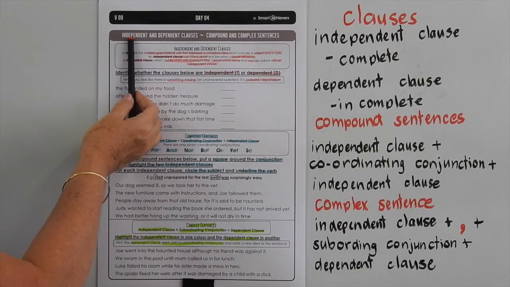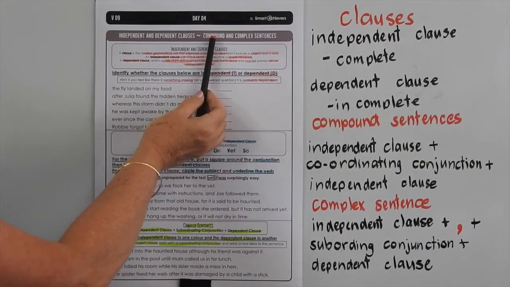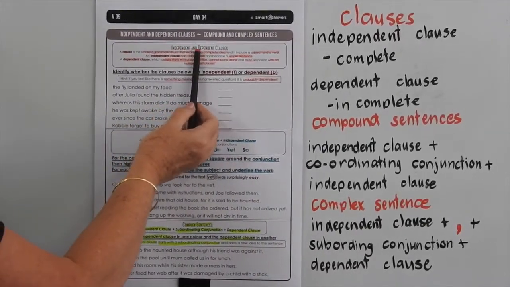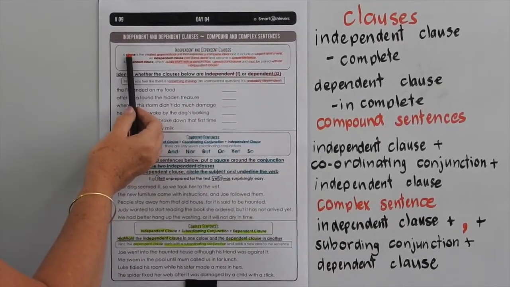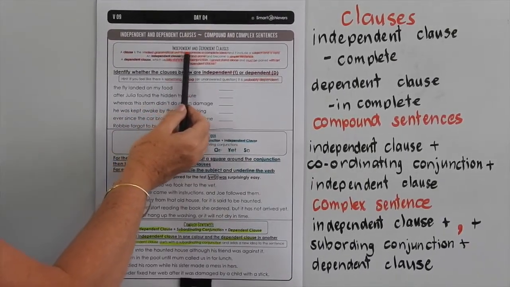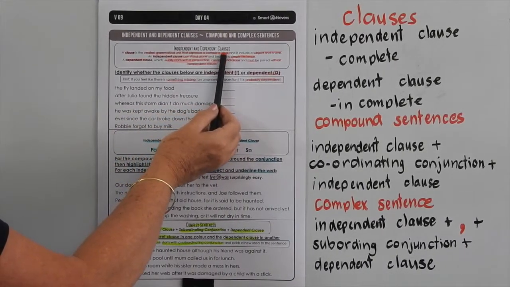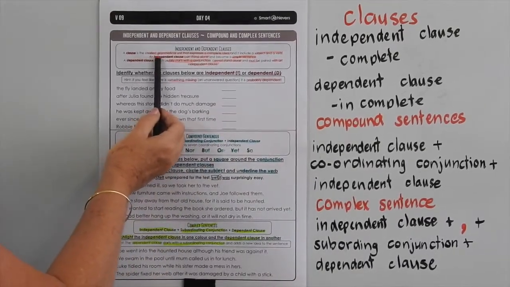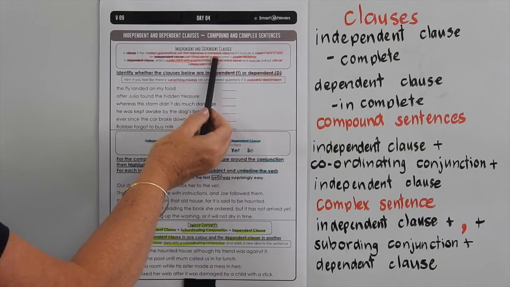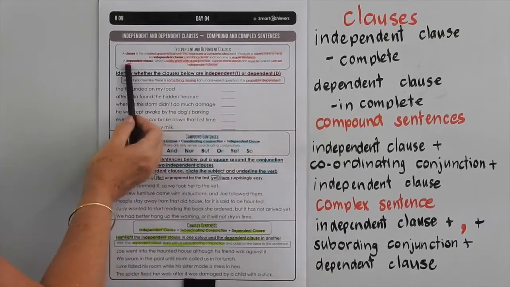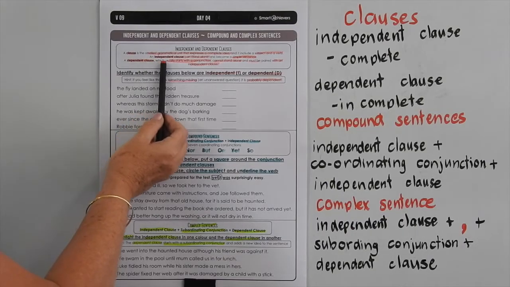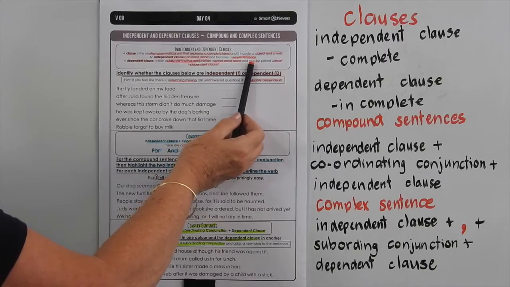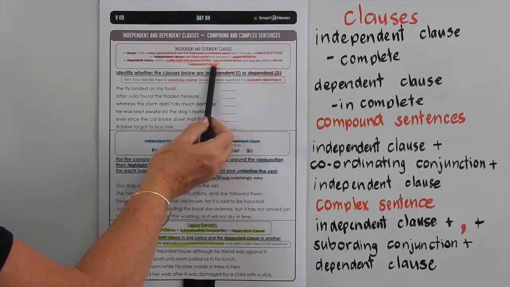Today's day 4 is about independent and dependent clauses and then compound and complex sentences. So what are independent and dependent clauses? A clause is the smallest grammatical unit that expresses a complete idea, and it includes a subject and a verb. An independent clause can stand alone and become a simple sentence, whereas a dependent clause, which usually starts with a conjunction, cannot stand alone and must be paired with an independent clause.